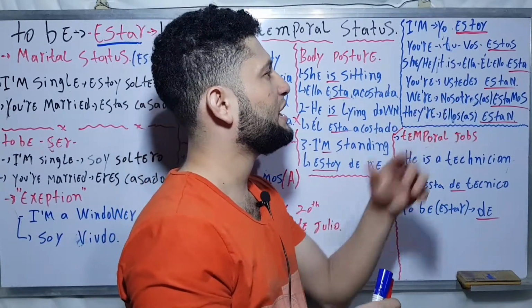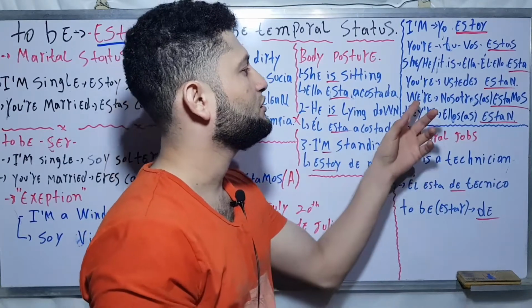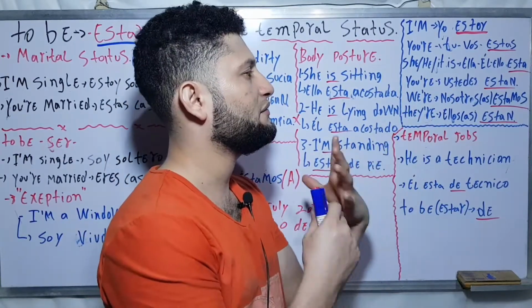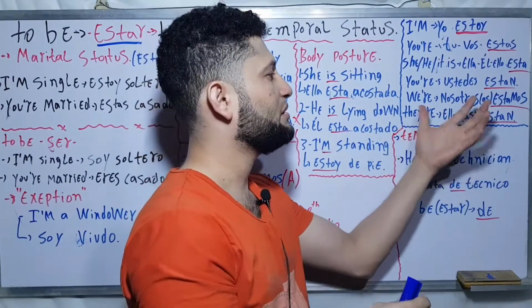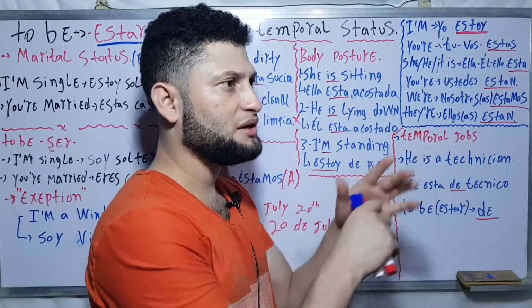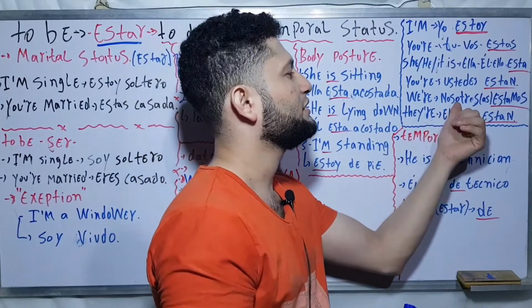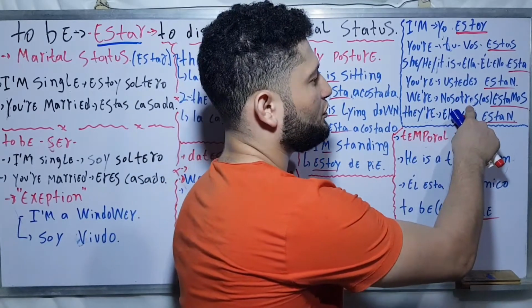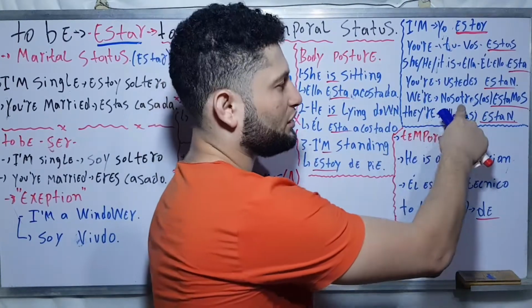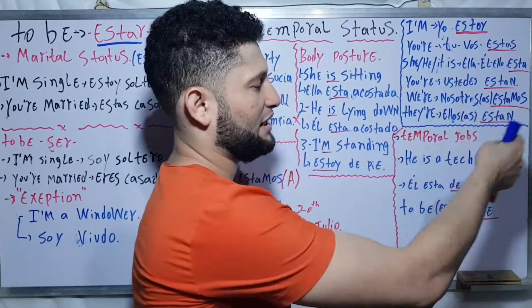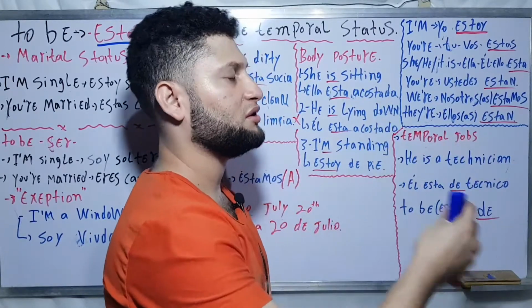But if I say we, I need to emphasize if those people are just women or just men. So I can say nosotros with the letter O for men, and nosotras with the letter A at the end for just women.